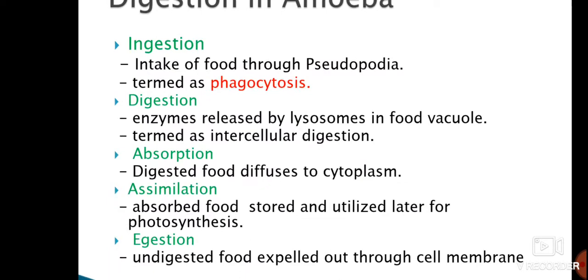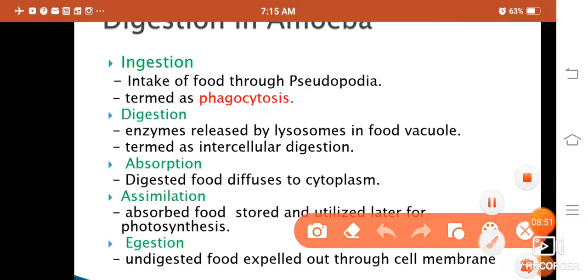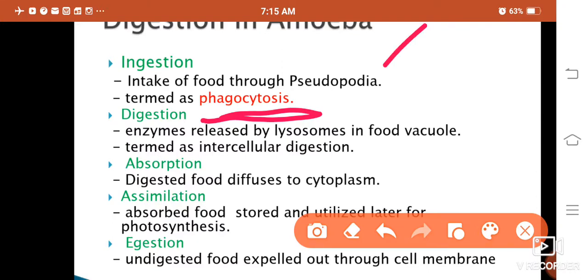And this complete process of intake of food by amoeba is known as phagocytosis. Phagocytosis is most important. What is phagocytosis? It is a process in which amoeba takes food with the help of pseudopodia. I have already explained what pseudopodia is. Now next is the digestion. Here, enzymes released by lysosomes in the food vacuole are termed as intracellular digestion.